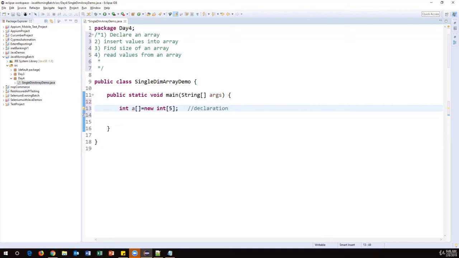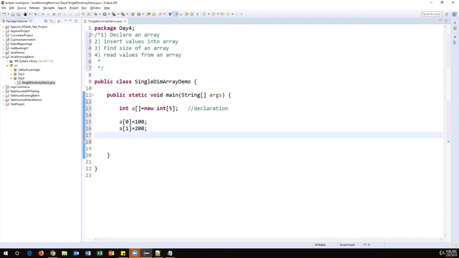Once you declare this, how can we insert the values into the array? If you want to insert values into an array, we can refer to every location with the index number. When I say 5, the starting index is 0 and the ending index is 4. So if I want to store some values, let's say a of 0, I'll put some number, 100. Now the first position is occupied with 100. Similarly, the second position is 200.